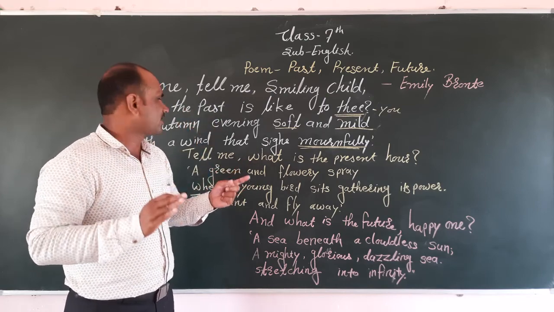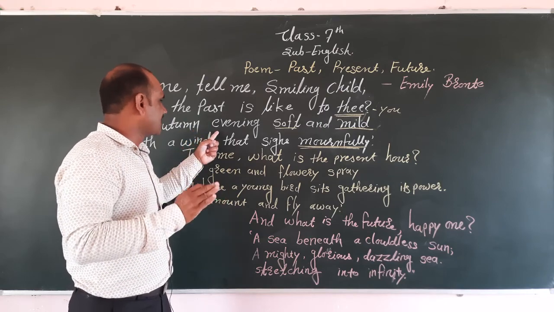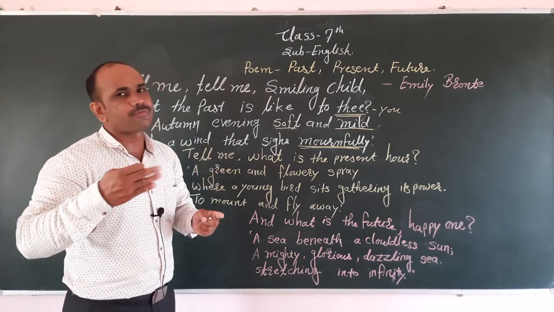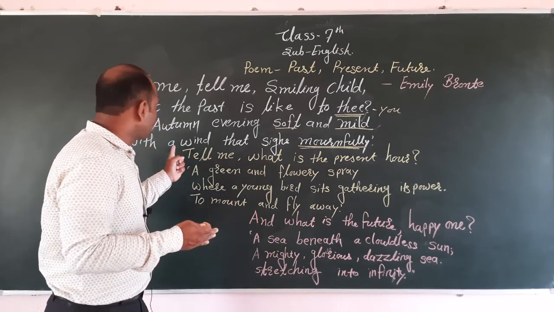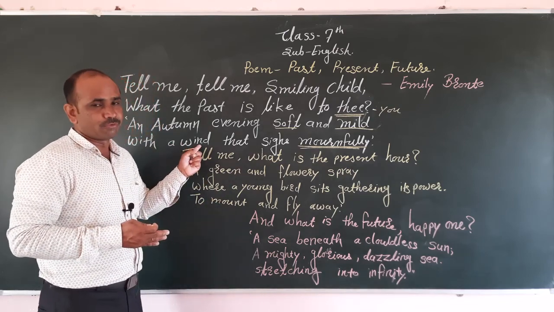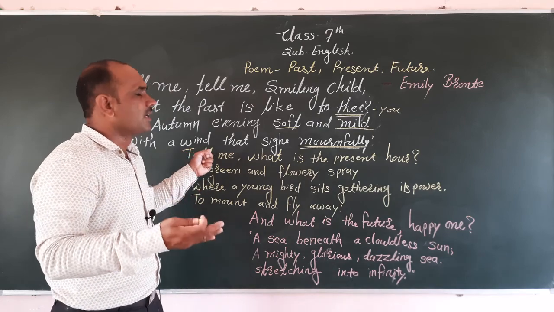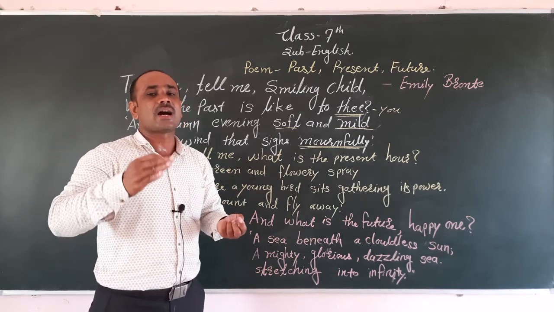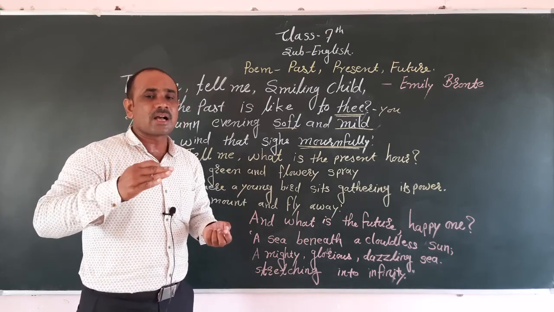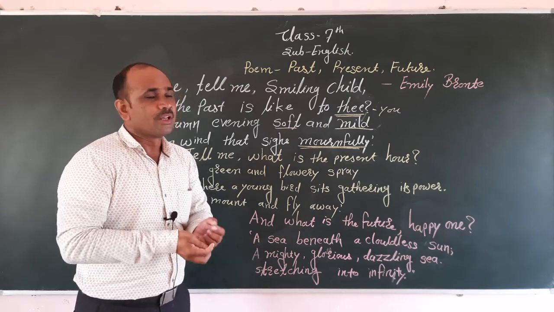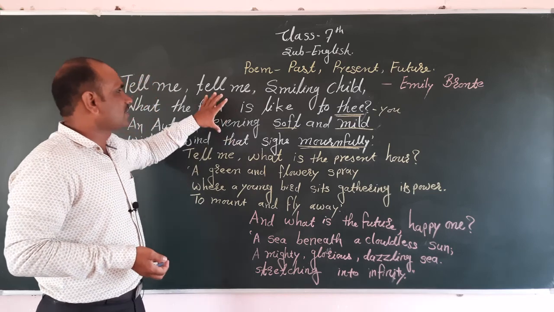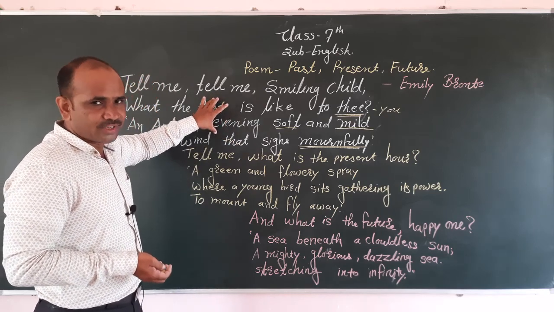Then this boy said that, then his smiling child said that, autumn evening soft and mild, autumn evening soft and mild. In this way, with the help of the wind, some moments, some incidents are sorrowful, some incidents are very sad, and some incidents are very, very happy. Such type of things he had described in the first stanza.